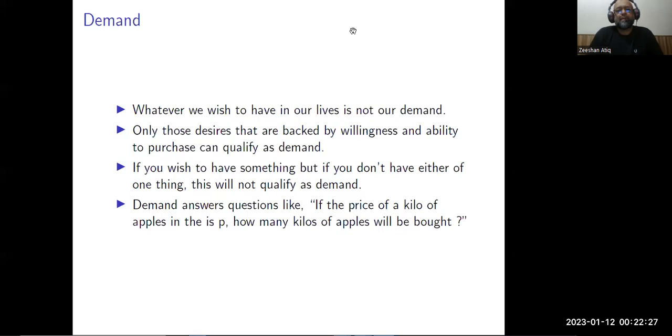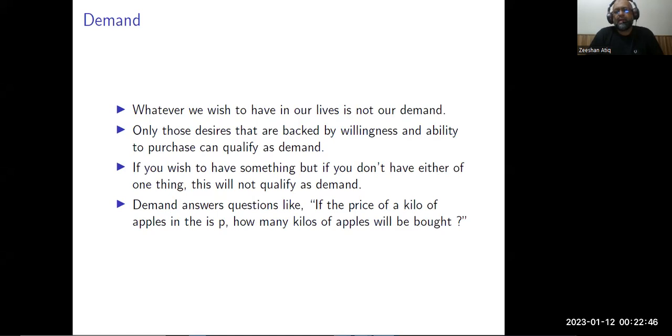Hello, good day. In today's lecture, we are going to talk about demand analysis. Demand analysis is one of the most important analyses in economics. Demand determines what exactly people are willing to buy and how much they are willing to pay for something. To understand demand analysis, we need to look into what exactly demand is.